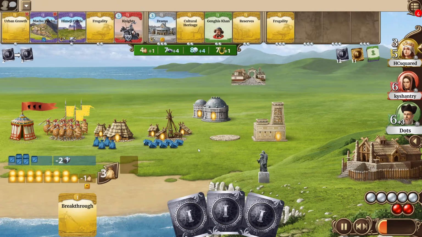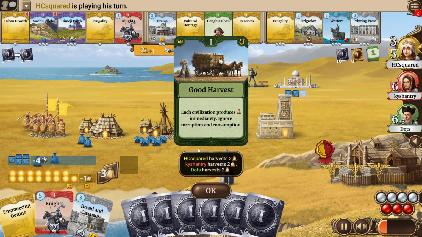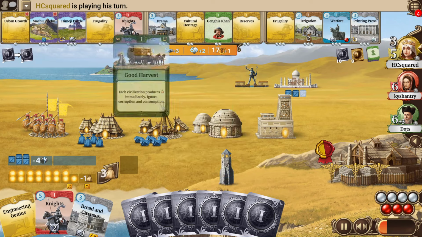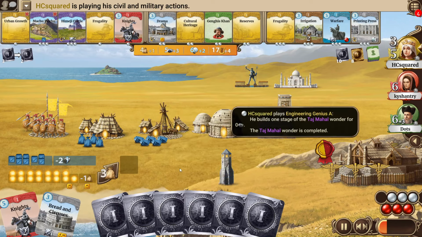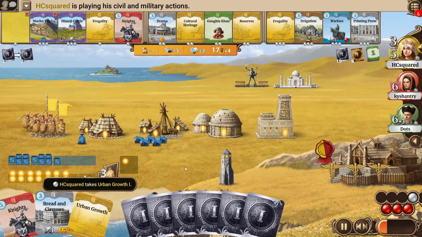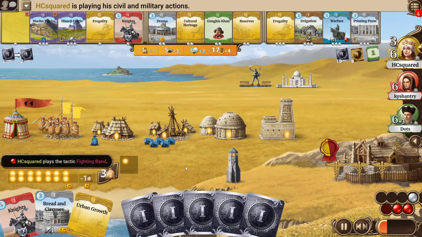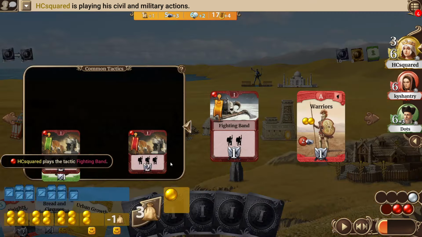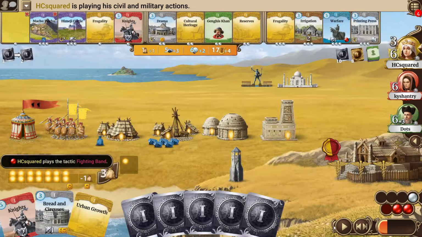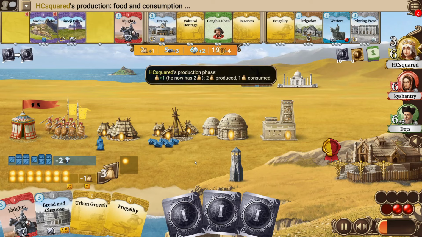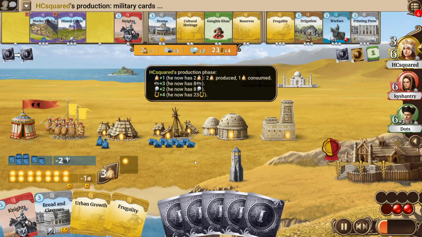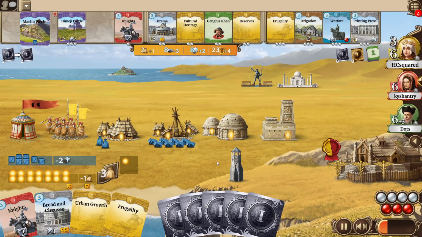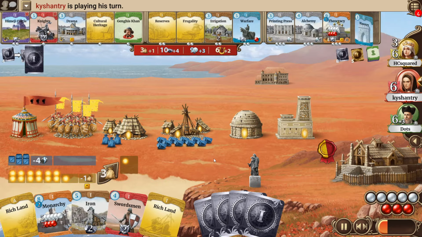He also builds a warrior, gets a bit stronger, HCsquared seeds, and a good harvest is revealed. No one has upgraded the food production yet, so I'll just gain 2 food out of that. HCsquared then finishes the Taj Mahal this turn, increases population, takes the urban growth, plays the fighting band tactic interestingly. Maybe doesn't plan on building a 3rd warrior soon, otherwise he maybe could have just copied the upgraded legion tactic, but of course a fighting band tactic can also be nice for colonization if he for example expects something like inhabited territory or vast territory 1.